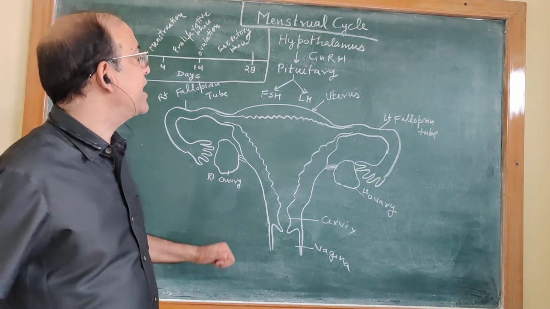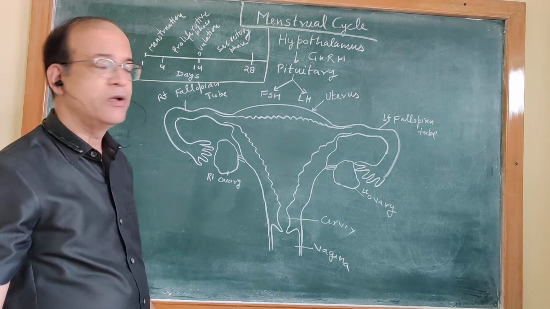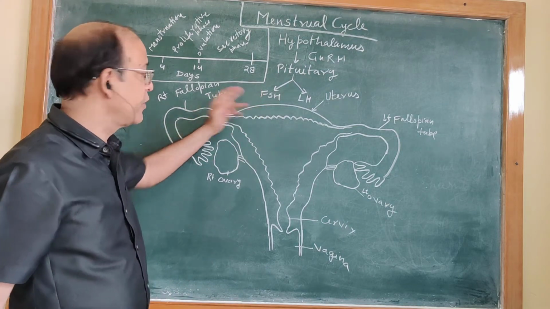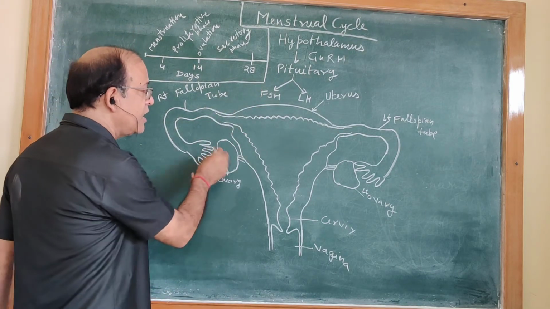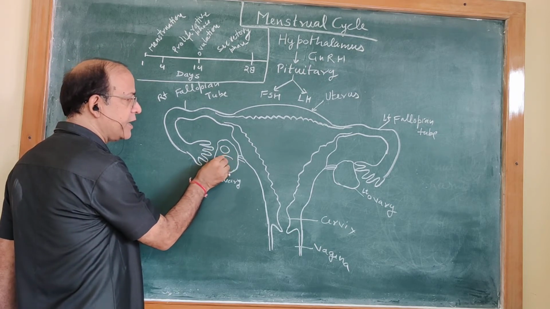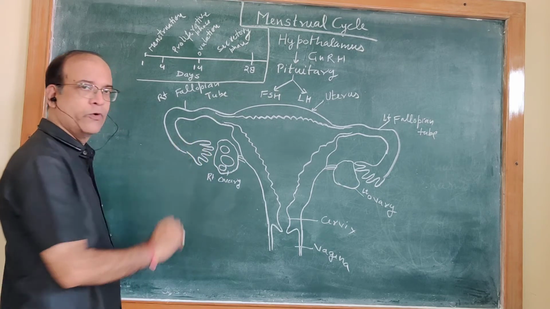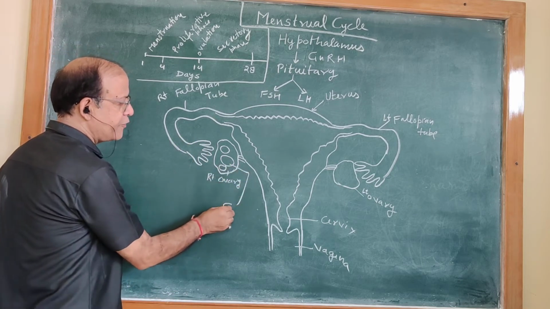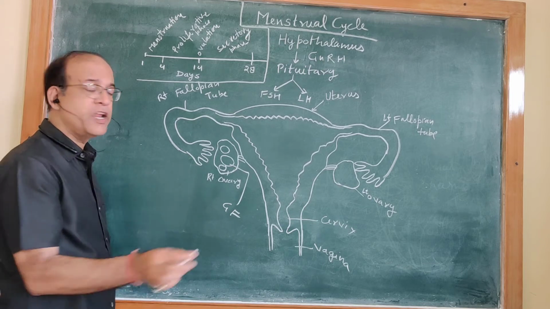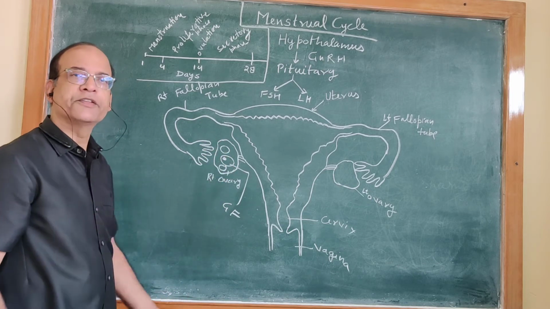Then under the guidance of follicle stimulating hormone, in the ovary there is development of Graafian follicle. Graafian follicles begin to grow. These are Graafian follicles, and in the Graafian follicle the process of oogenesis is taking place.